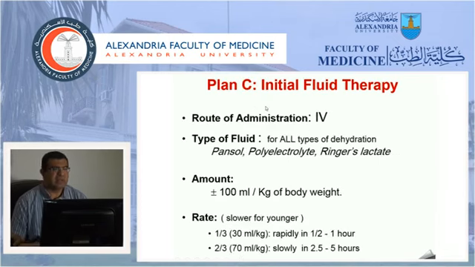Plan C includes the administration of IV fluids in the hospital. The fluids may include normal saline or polyelectrolyte Ringer lactate solutions. Children are given 100 ml/kg, and the rate should be adjusted according to the age. We give 1/3 of the amount in about half an hour in younger infants or 1 hour in older children. Then we give the remaining 2/3 slowly in 2.5 hours in younger infants, and up to 5 hours in older infants.